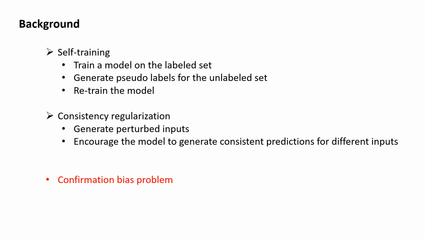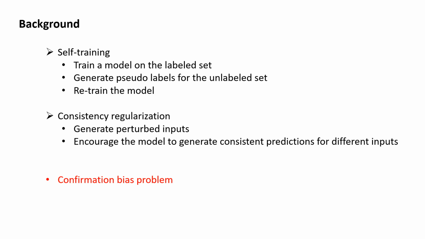Current semi-supervised segmentation methods can be divided into two main categories. The first category is self-training, which firstly learns a model with labeled data and then generates the labels for the unlabeled data and uses the expanded data to retrain the model. The other one is consistency regularization, which aims at enabling the model to generate consistent predictions by using weakly or strongly perturbed data as inputs.